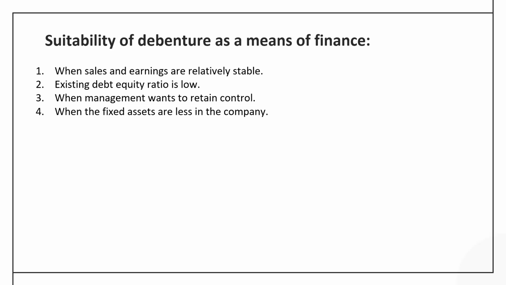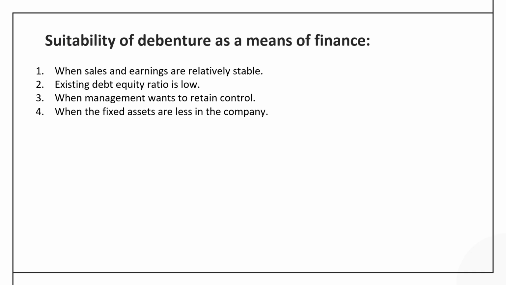So the question arises, what should be the priority of the company, whether to go for debentures or go for equity shares. So let's see what are the conditions that favor the debenture as a means of finance. One, when the income of the company and the sales are relatively stable. Now, why this? Because unless the earnings and the sales of the company are stable, they cannot pay the interest to the debenture holders.